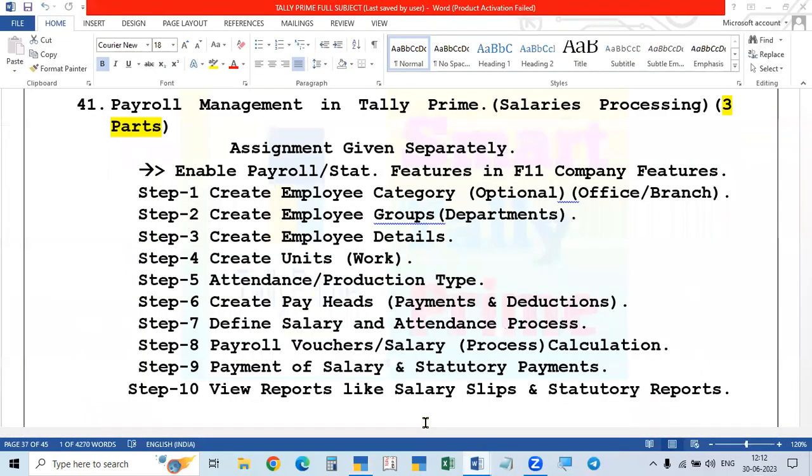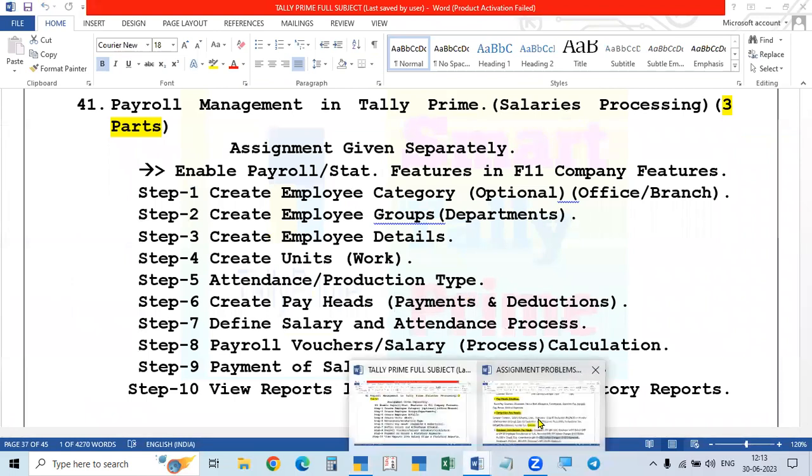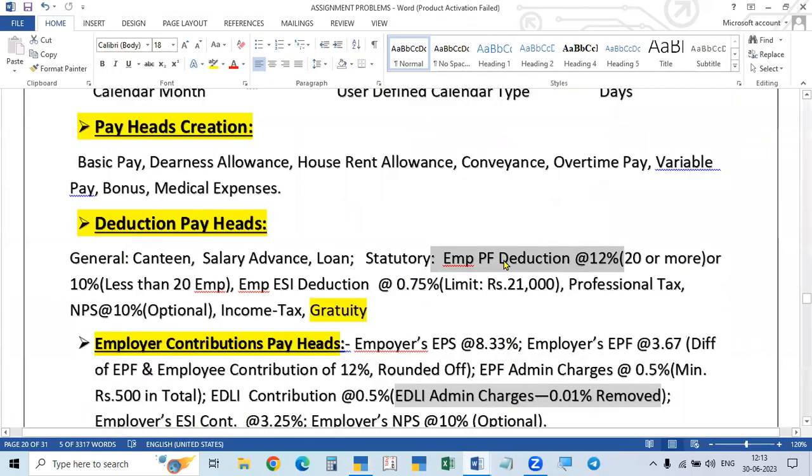When you are making the deductions, this employee provident fund deduction that is to be made, if there are 20 or more employees, it is mandatory. Definitely, surely, we have to register the employees under the provident fund scheme, and we have to make the deduction at the rate of 12% if there are 20 or more employees.